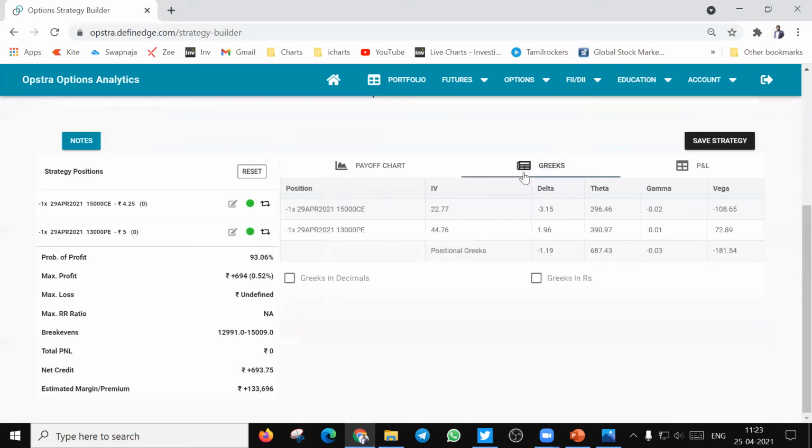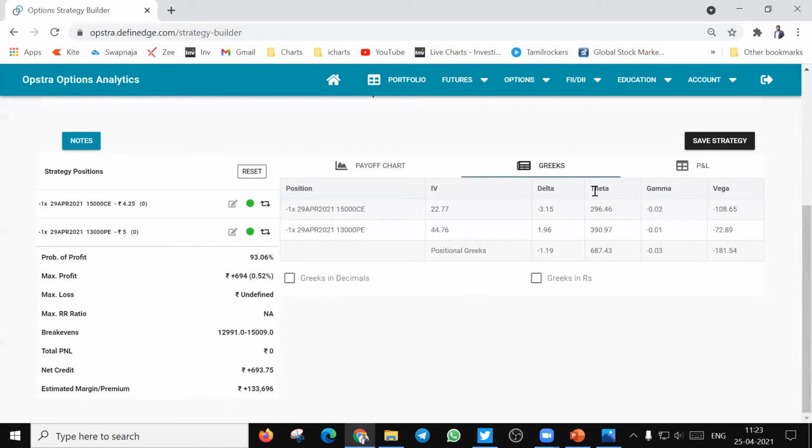You can also see the Greeks, which I mentioned, delta, theta, gamma and vega, in this particular tab, where you can have a look at how your strategy is positioned. This is a delta negative strategy, which means if the market is going down, there is a higher probability of making money until the break even.